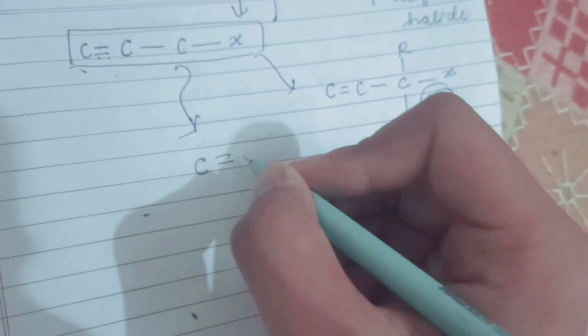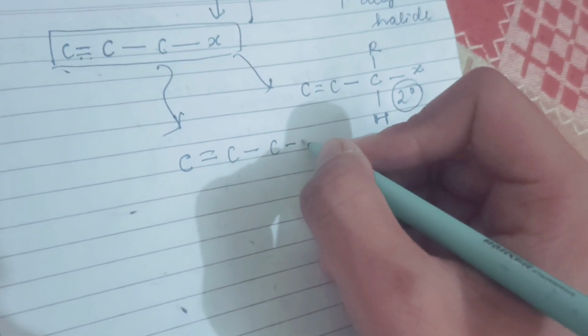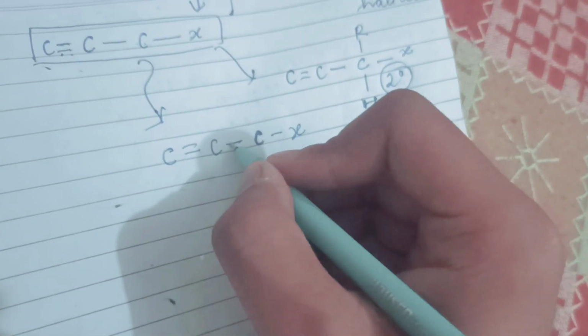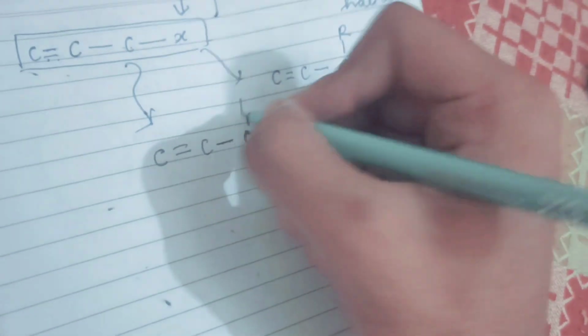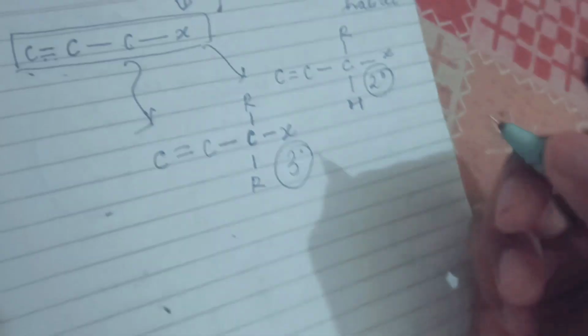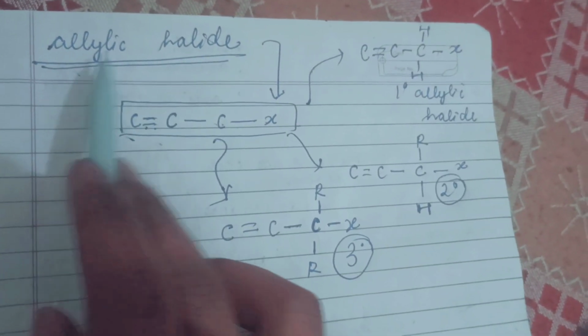Then third is going to be: double bond के next कार्बन पे हैलोजन जुड़ा हुआ है, and here there will be an R group, and here also there will be an R group. We will call this tertiary allylic halide. So this was the classification of the allylic halide.